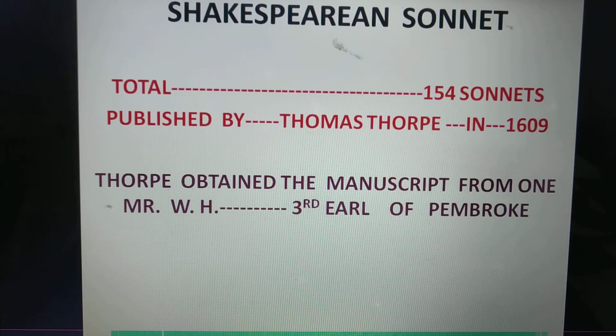Shakespearean sonnet. Shakespeare actually wrote 154 sonnets in total, and these sonnets were published by Thomas Thorpe in 1609. Thorpe obtained the manuscript from one Mr. W.H., perhaps William Herbert, the third Earl of Pembroke. From W.H., Thorpe collected the manuscript of the Shakespearean sonnets and published them.